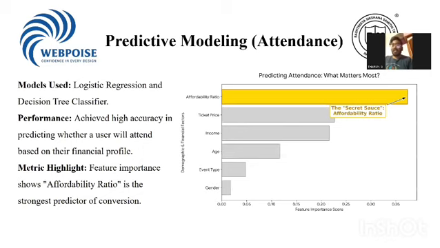And then for predictive modeling, we used logistic regression and decision tree classifier, whose performance achieved high accuracy in predicting whether a user will attend based on their financial profile. As you can see in this graph, the attendance ratio, age preference, and age income event, these are all the data frames we used.